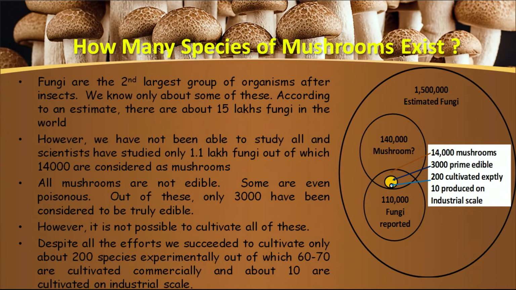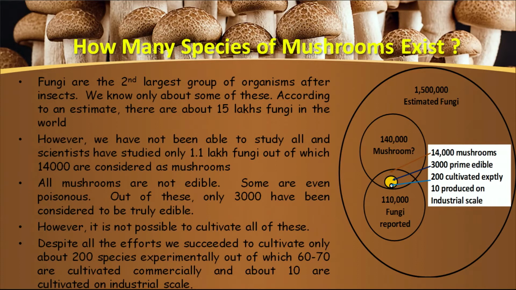All mushrooms are not edible, some are even poisonous too. So, when we collect mushrooms from the wild, many of them are poisonous also. Out of these, only 3,000 have been considered to be truly edible. However, it is not possible to cultivate all the mushrooms available in the wild. Despite all the efforts, we succeeded in cultivating only 200 species experimentally, out of which 60 to 70 mushrooms are cultivated commercially and about 10 are cultivated on the industrial scale.